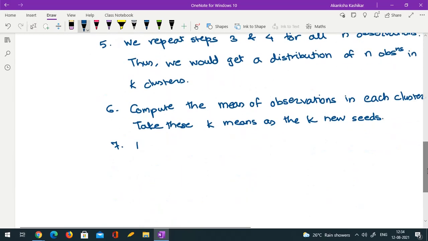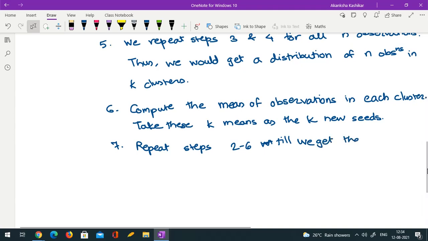Okay, so repeat steps 2 to 6 till we get the same allotment or same assignment of clusters. So till we get the same clusters for 2 consecutive steps. This is actually called the convergence of the algorithm.